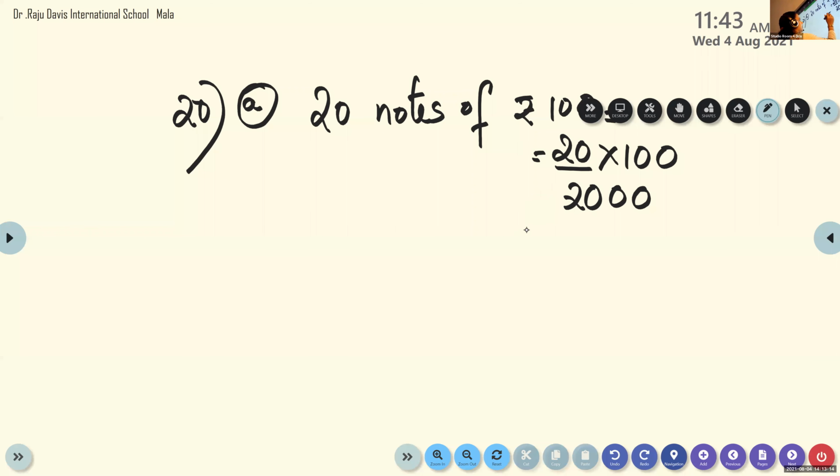See children, try to write in the same line. I told you we have to write A and B also. Rupees 2000. Next line, what will we write? How many notes of 2000?